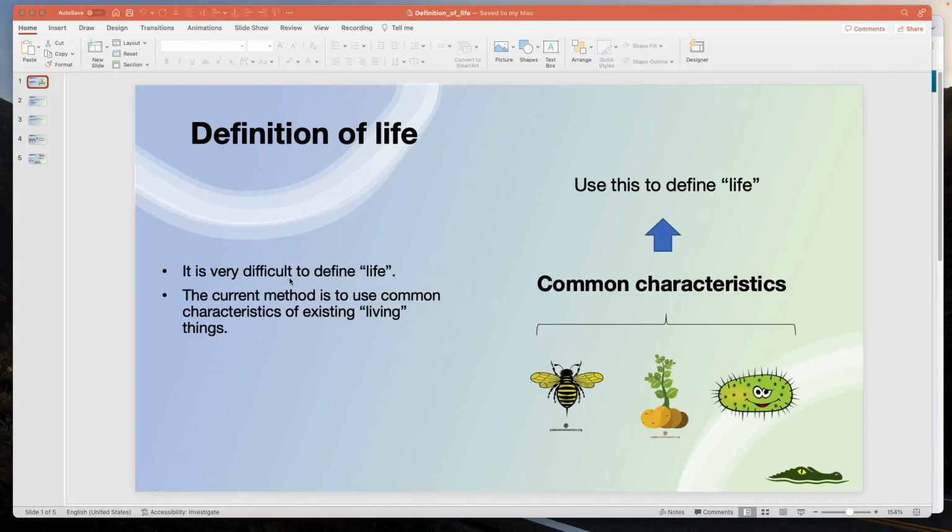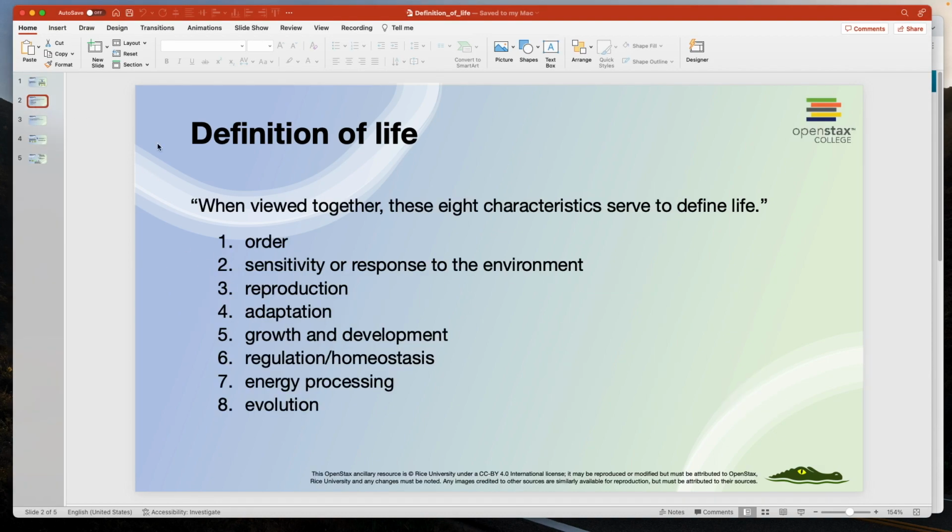It is very difficult to define life. Therefore, the current method is to use common characteristics of existing living things, such as bees, potatoes and bacteria, and whatever is considered to be living, and find out the common characteristics of these things. Then, we use these characteristics to define life. The problem is that the common characteristics actually differ between textbooks.